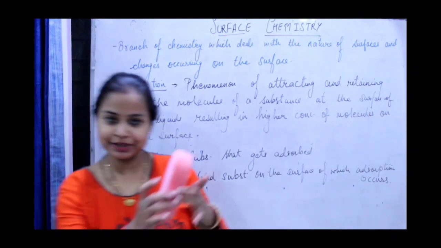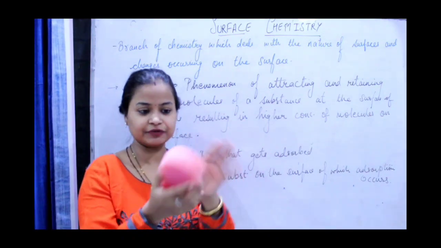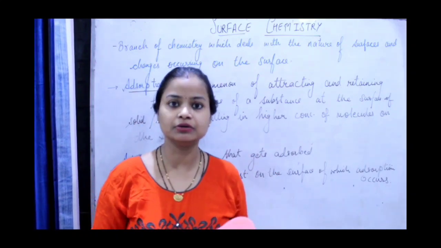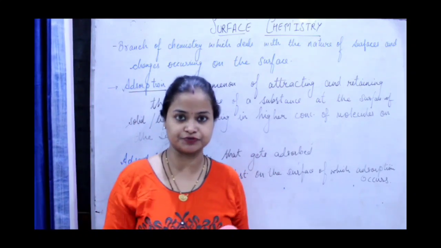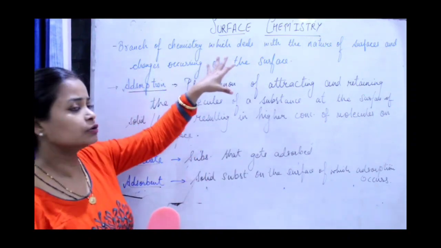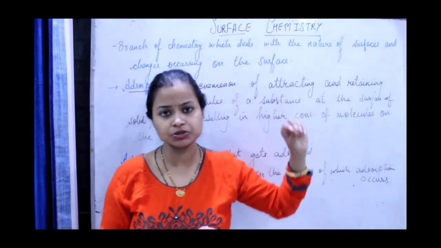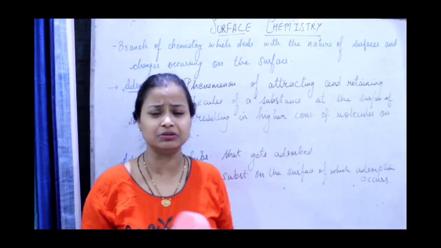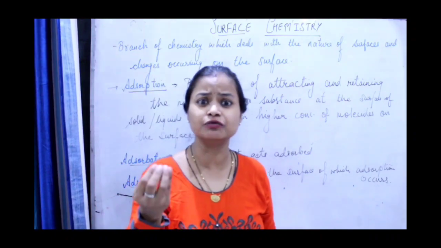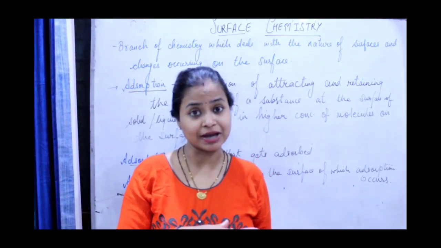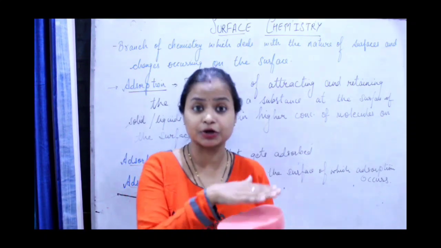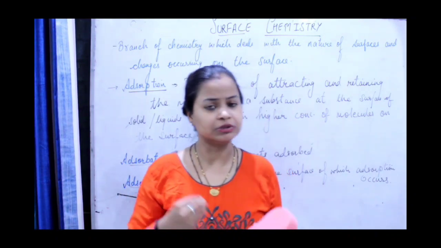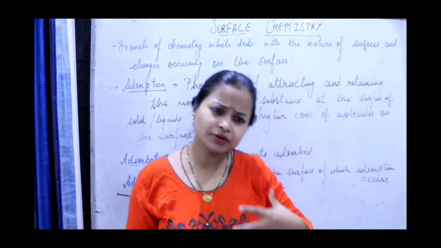For example, this is a sponge. This will be the surface of the sponge, which is in contact with the air or the atmosphere. There are so many practical applications of surface chemistry, for example, all the reactions which involve a catalyst. In the case of a catalyst, the chemical reactions occur on the surface only, so they are all surface phenomena.